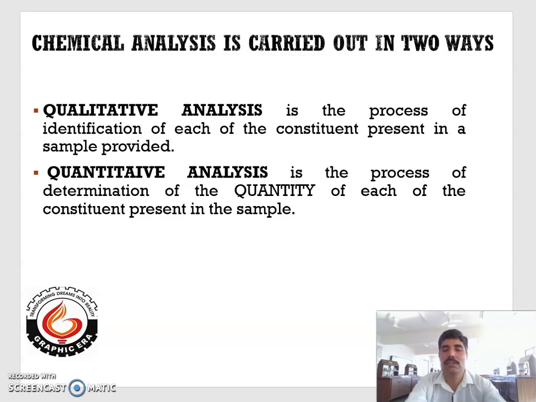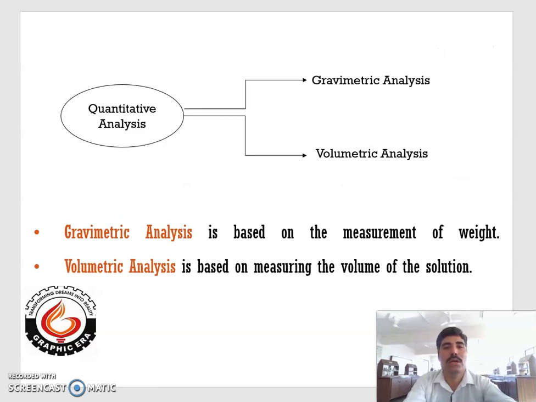Qualitative analysis is the process of identification of each of the ions, radicals, constituents present in a provided sample, while the quantitative analysis is the process to determine the quantity of a particular component present in a sample. Quantitative analysis can be further classified into two classes. First is gravimetric analysis, second is volumetric analysis.